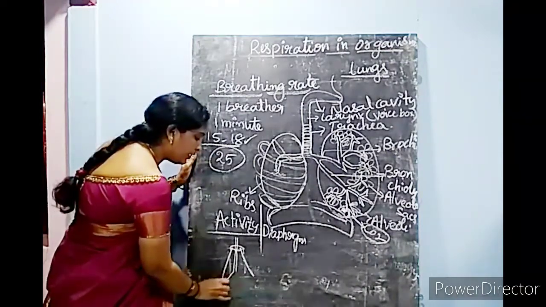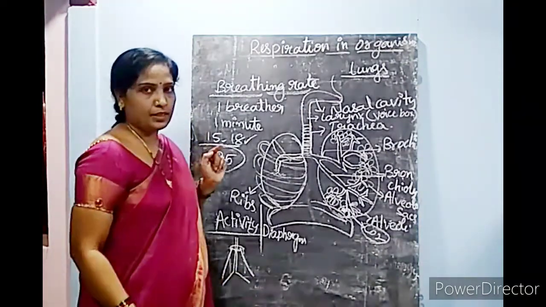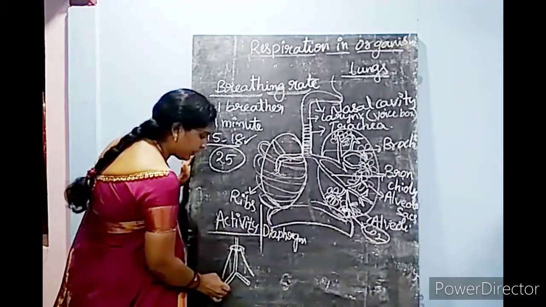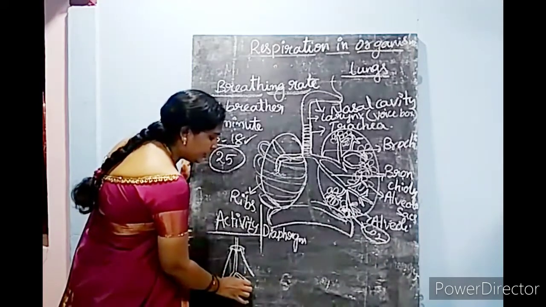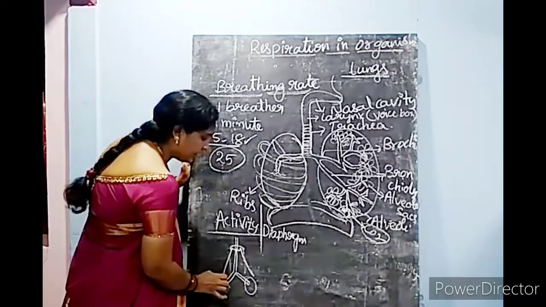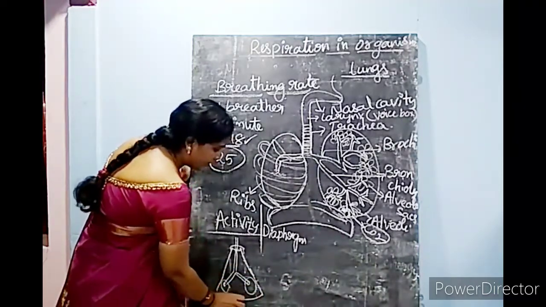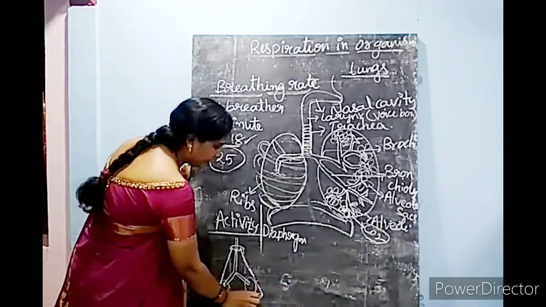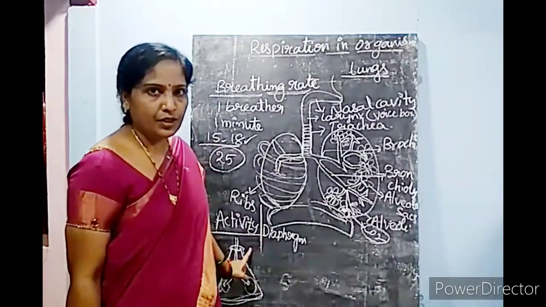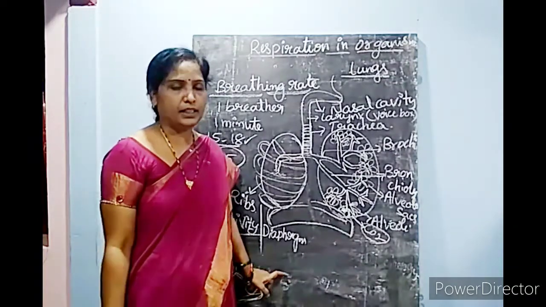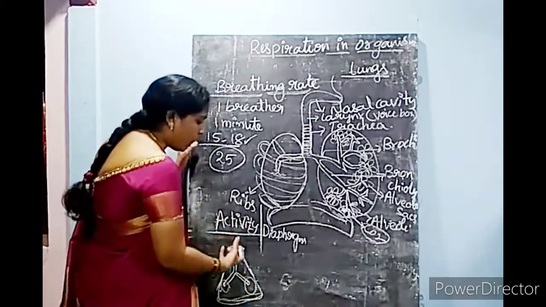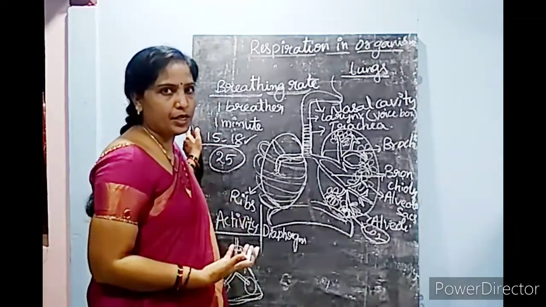Take small straw pieces and divide into a V shape. Near each V shape, you insert two balloons, and at the bottom of this glass, tie one rubber band. The structure of this artificial lung is given in the NCERT textbook. So go through that and find out how your lungs are working in the body.